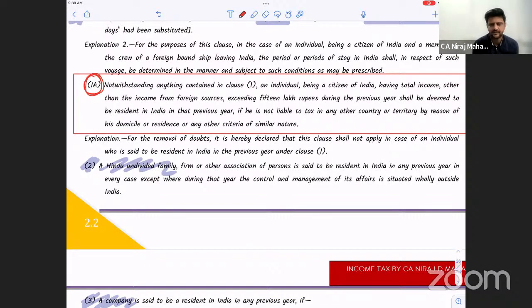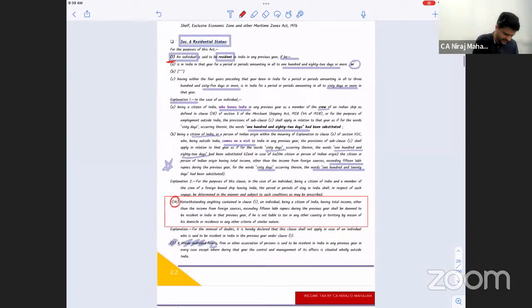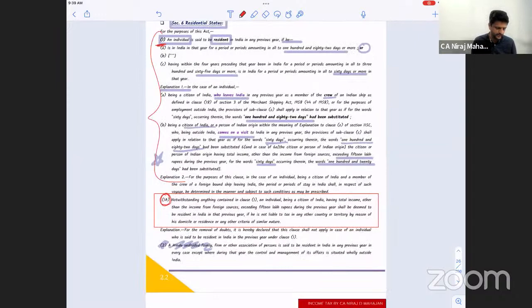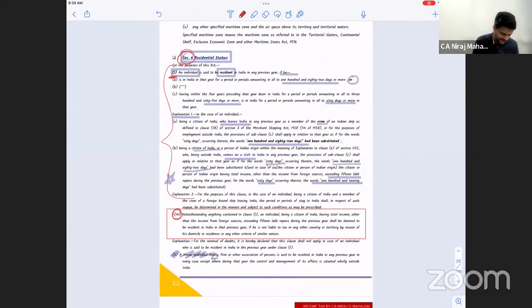Not standing, so 1A doesn't give standing to 1. 1A doesn't give any credit to 1. Understood? So who is supreme? 1A will be supreme in a way. So notwithstanding anything contained in clause 1, this entire clause that we are discussing is basically under clause 1A. Check now. Section 6, subsection 1A.